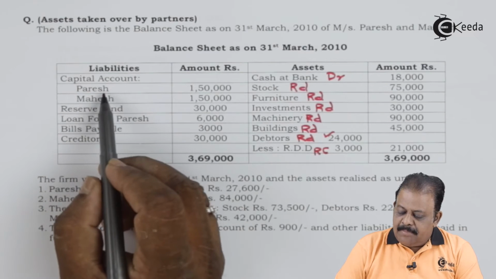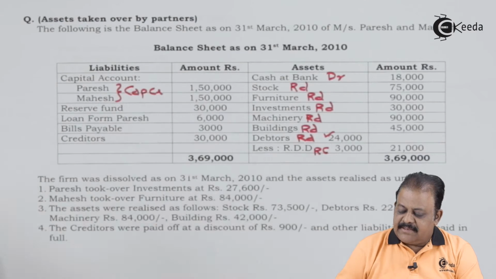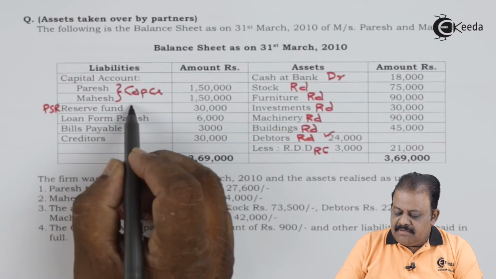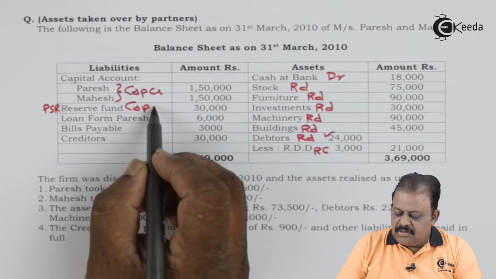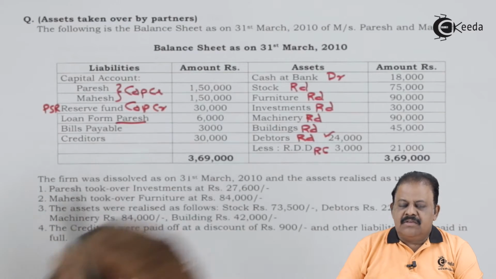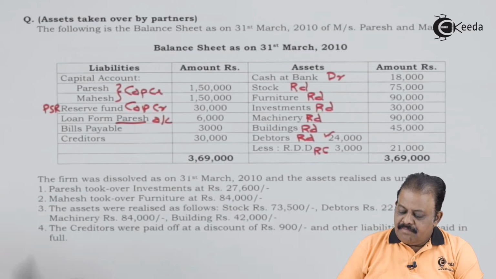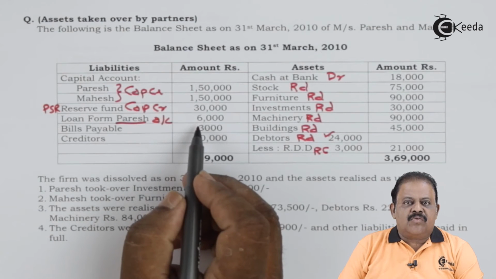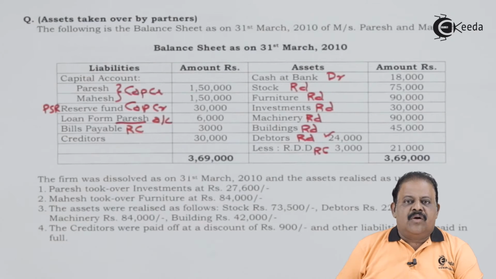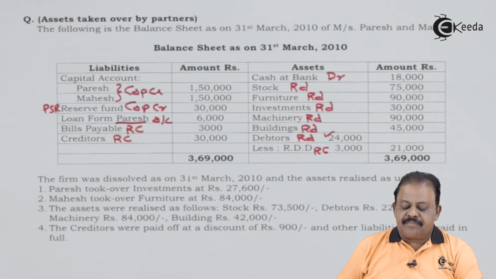Liability side, capital of Paresh and Mahesh will be transferred to the capital account credit side. The reserve fund will be divided in the profit sharing ratio and transferred to the partners' capital accounts on the credit side. Loan from Paresh: Paresh is a partner, so a separate account has to be opened for the partner's loan account. This amount, 6,000, will be credited to the loan account. Bills payable will be transferred to realization account credit. Creditors will be transferred to realization account credit.